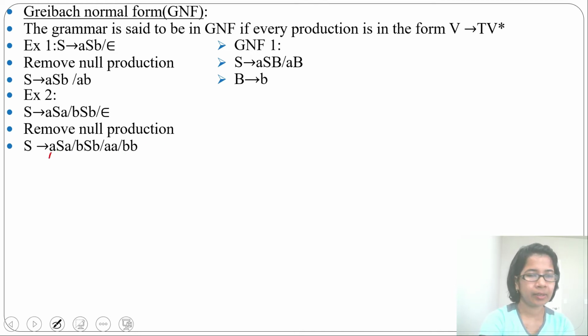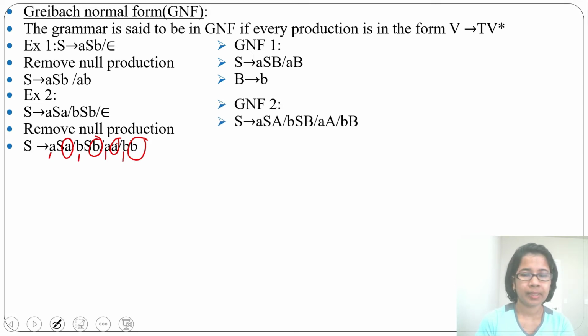You can see here this starts with a terminal, here this starts with a terminal, here is one terminal, here is one terminal. So in place of this A, we'll just take one variable. In place of this B, we'll just take one variable. And in place of A, we'll write one variable. In place of B, we'll write one variable. So from S, we'll derive ASA, BSB, then AA or BB.